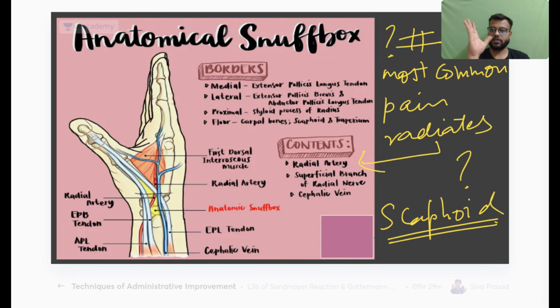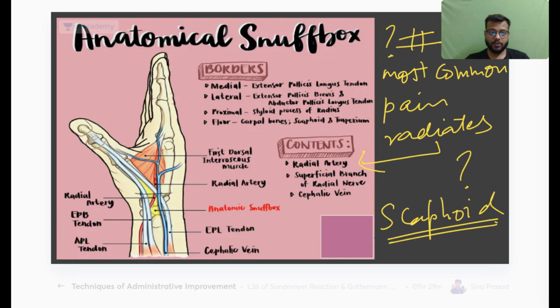This is your abduction, this is your adduction, so adduct your thumb like this, and you can feel it. Here is the anatomical snuff box, which is why it is called a snuff box, because it is generally used by people who do drugs by snuffing through this part. Okay, so that's why it is called the anatomical snuff box. Okay, and especially the smugglers also and the drug addicts.